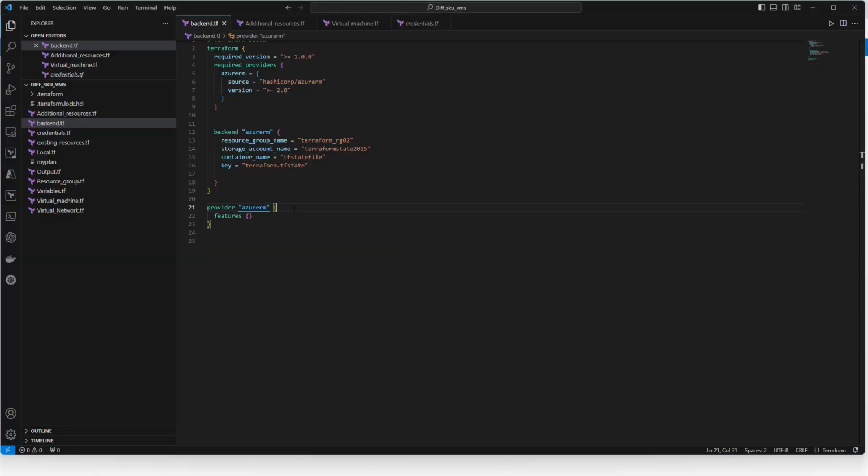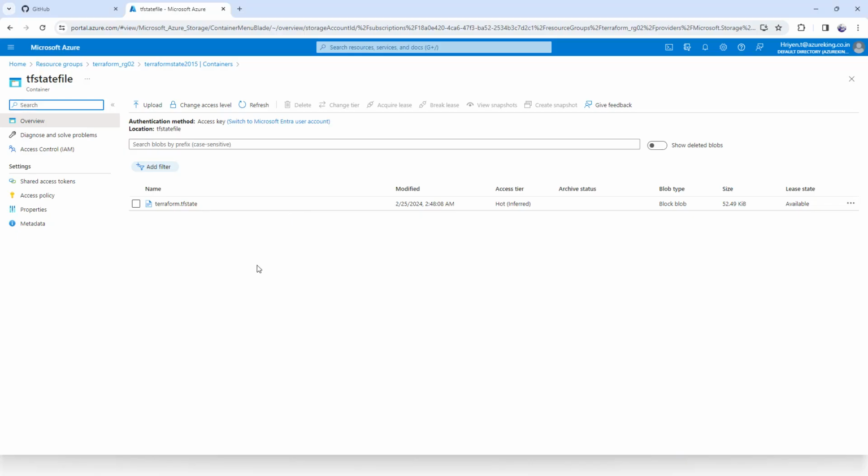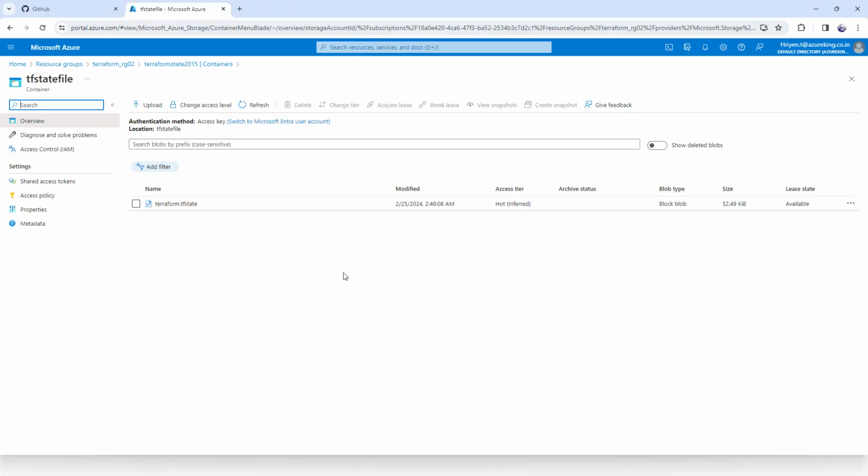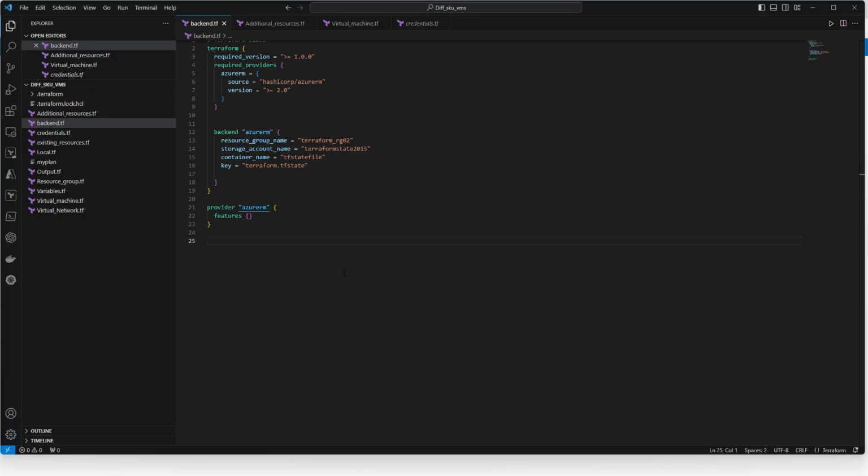What I'll do now first, because the state file is generated, I have already tried before these commands. That is why I was just checking whether everything works fine. So this is how we need to configure. I can just give one space here. I will save this first.